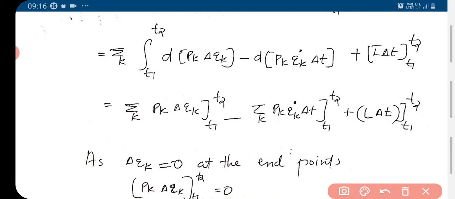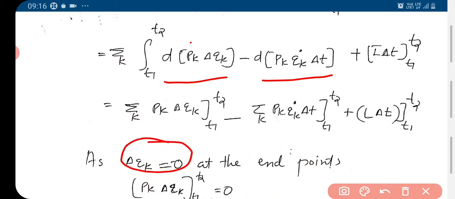So as we integrate, here we have the differential, so we integrate and we have Σk pk δqk from t1 to t2 minus Σk pk q̇k δt from t1 to t2, and at the end points δqk is 0.